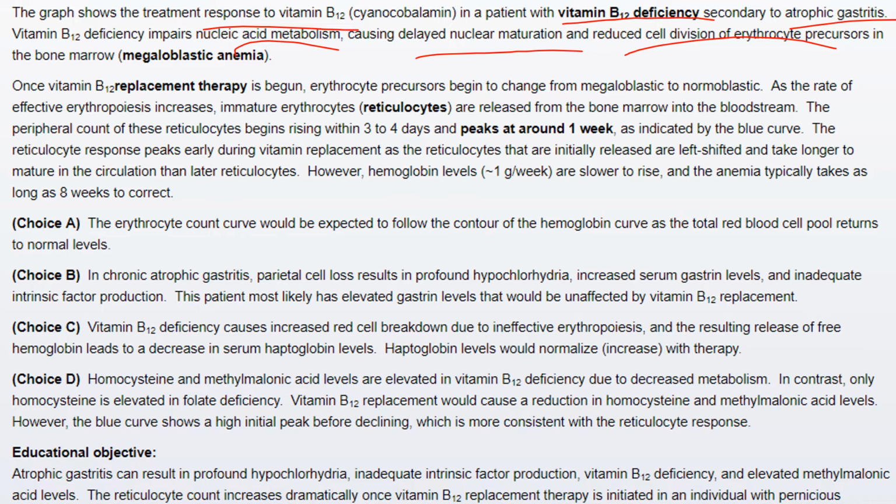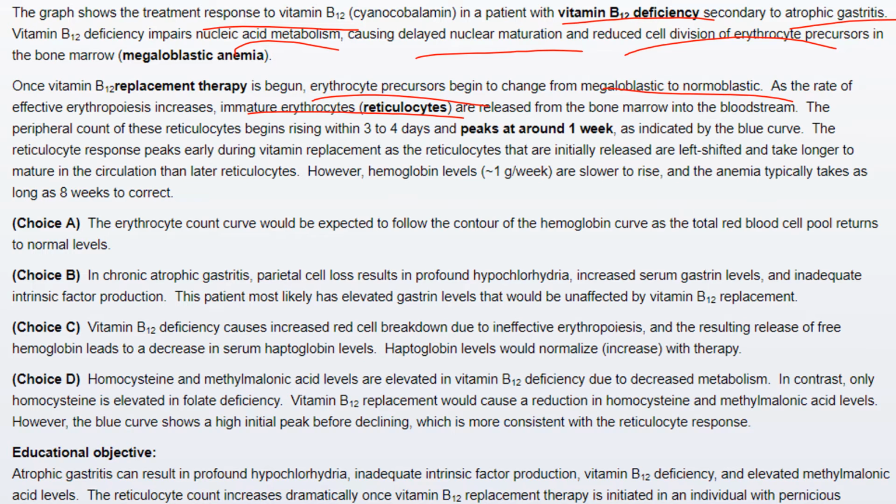Once vitamin B12 replacement therapy begins, erythrocyte precursors begin to change from megaloblastic to normoblastic. As the rate of effective erythropoiesis increases, immature erythrocytes, the reticulocytes, are released from the bone marrow into the bloodstream.